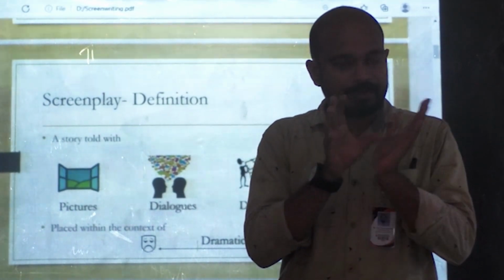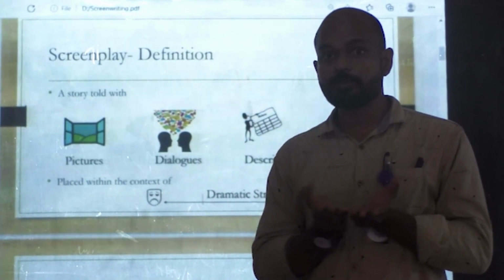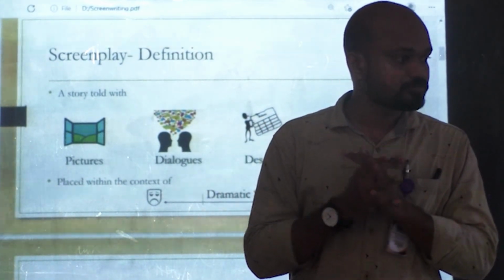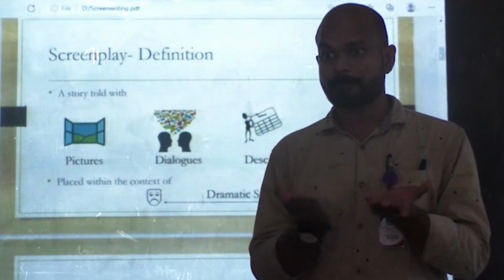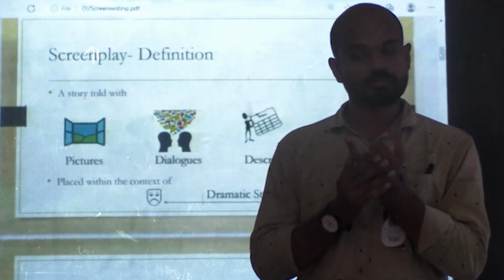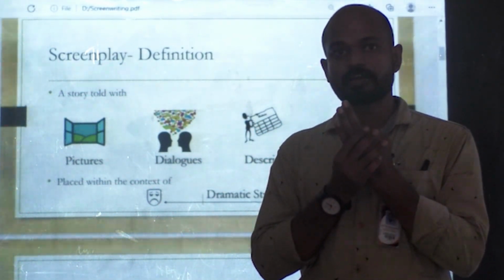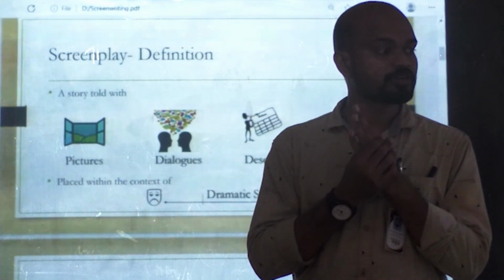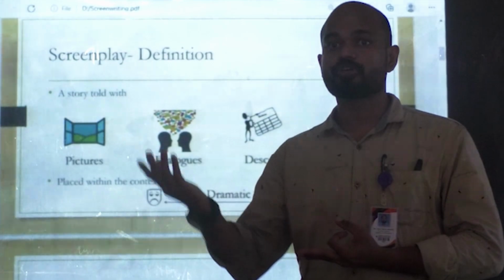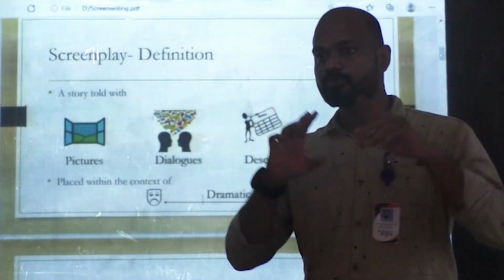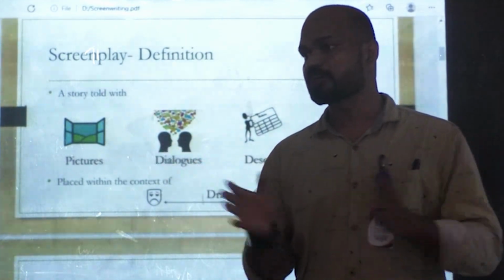That means it has a dramatic structure too. A story has a dramatic structure. What do you mean by a dramatic structure? A story has three parts. The first thing is order. The second one is disorder. And the last one is resolution or reorientation of disorder. All the universal stories are like this.